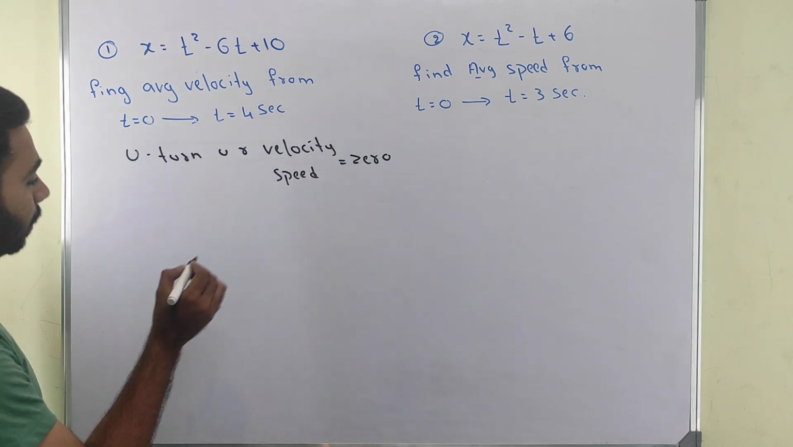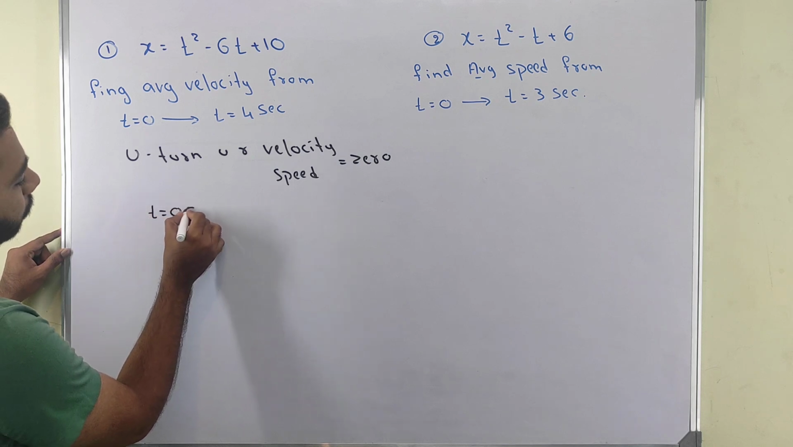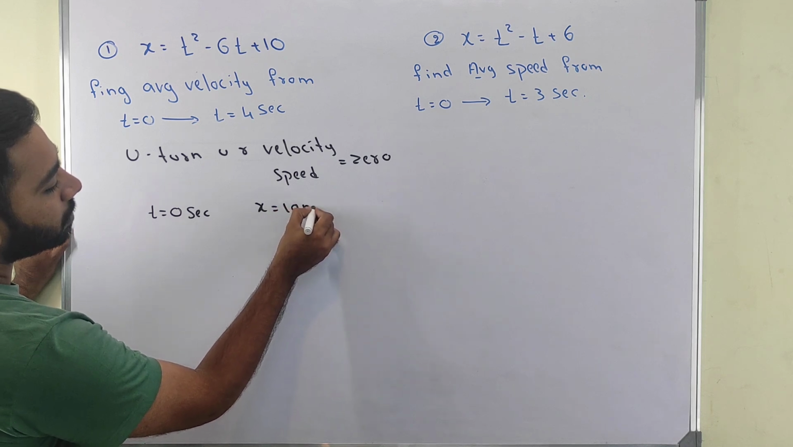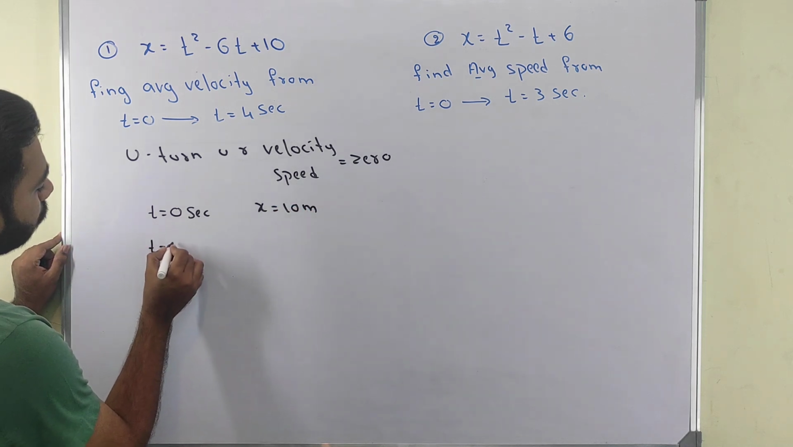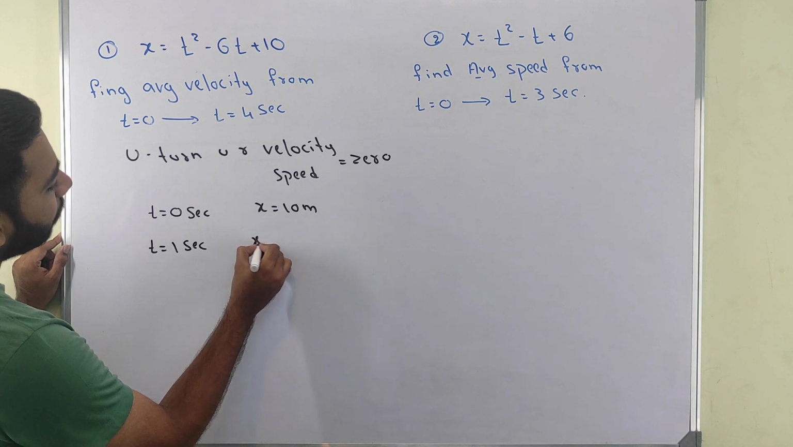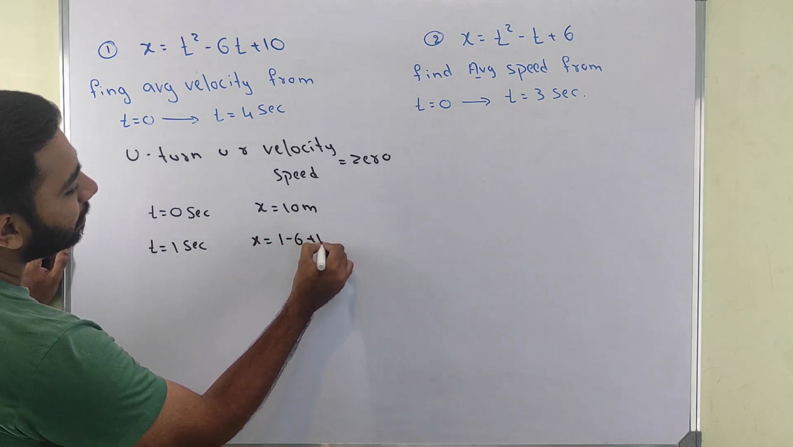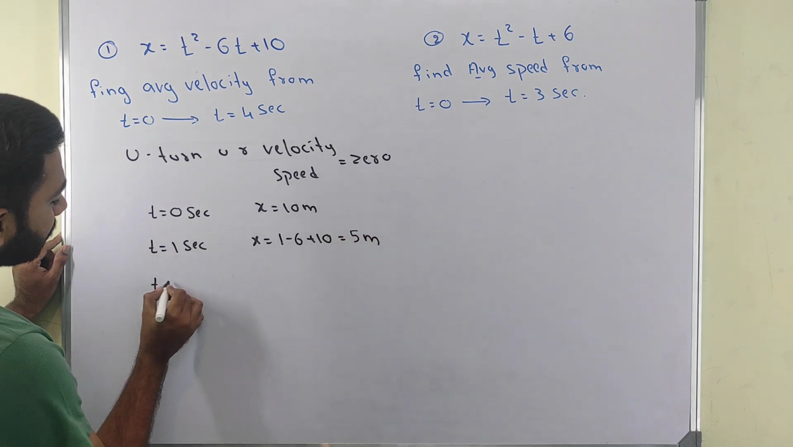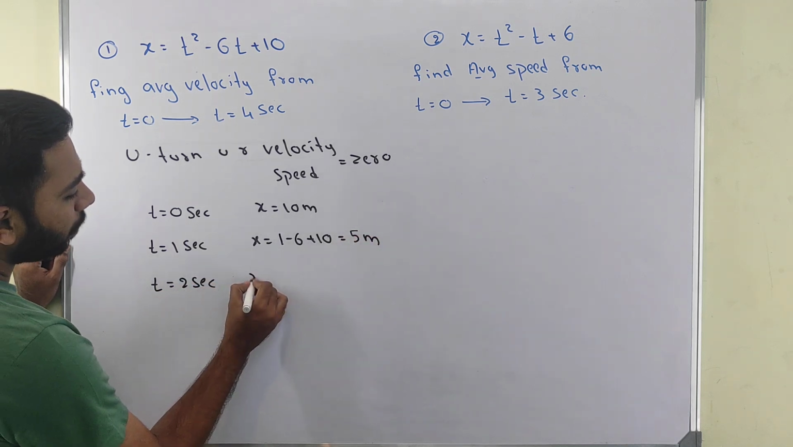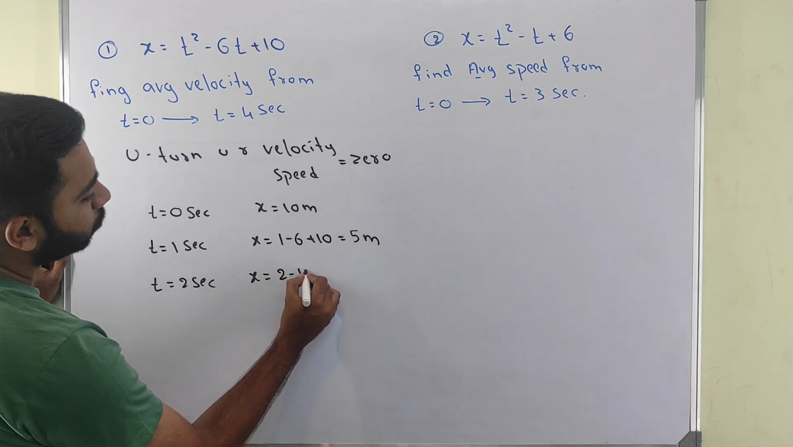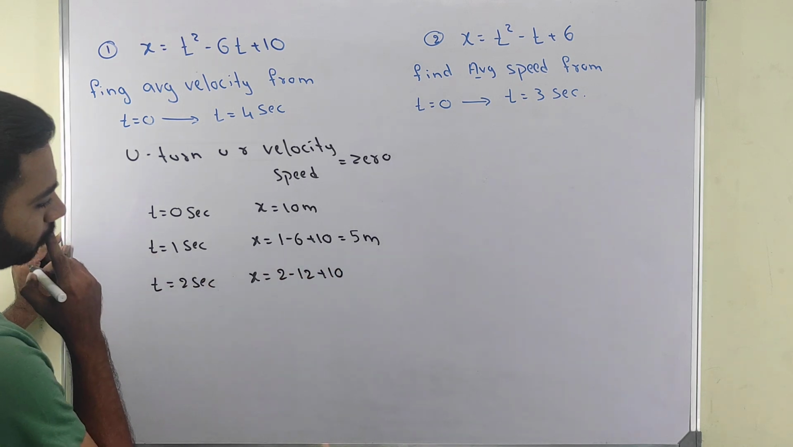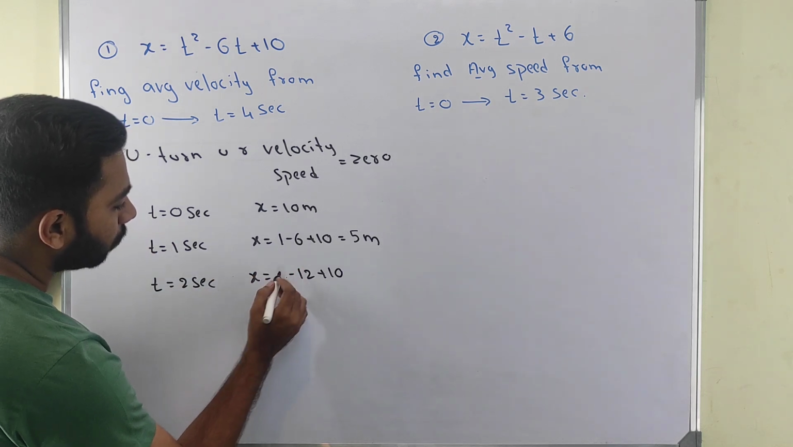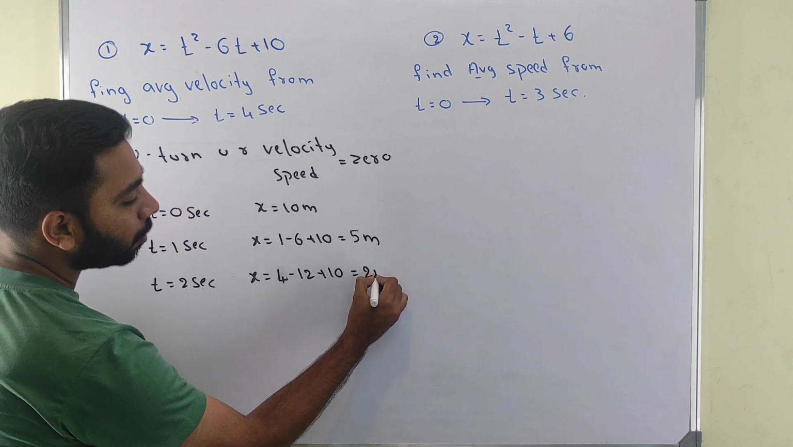See, when I take t equals 0 seconds, my x comes as 10 meters. When I take t equals 1 second, I get x as 1 minus 6 plus 10, which equals 5 meters. When I take t equals 2 seconds, I get x as 2 twos are 4, minus 12, plus 10. Oh no, 2 sixes are 12, 2 twos are 4. So I get my value as 2 meters.